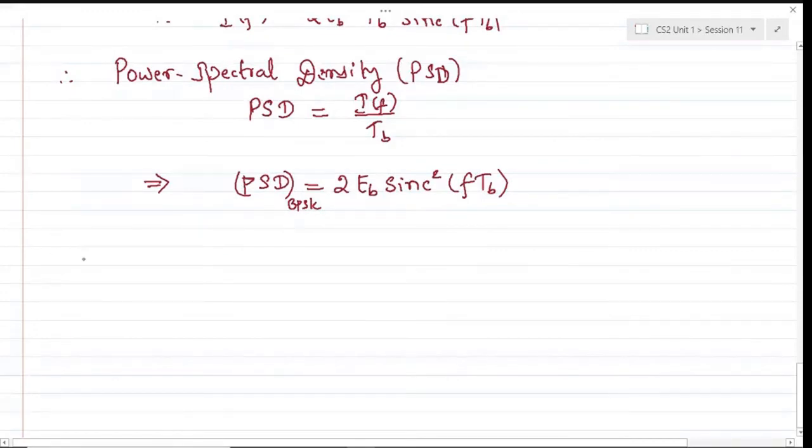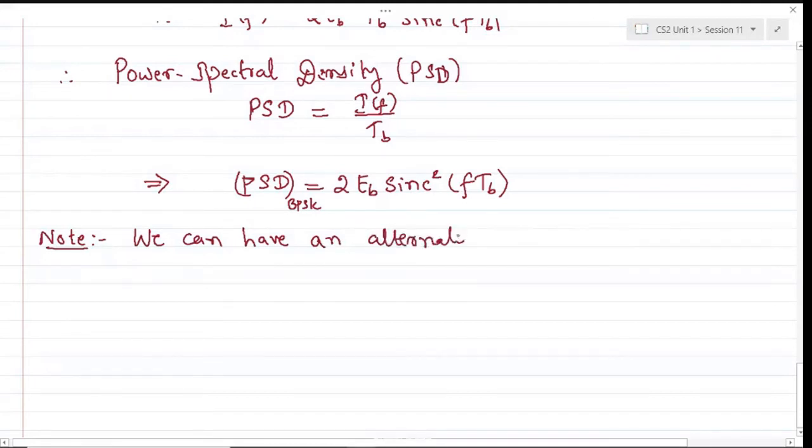Before moving on to the receiver, you can note one point: that we can have an alternate choice for phi c, that's the carrier phase.